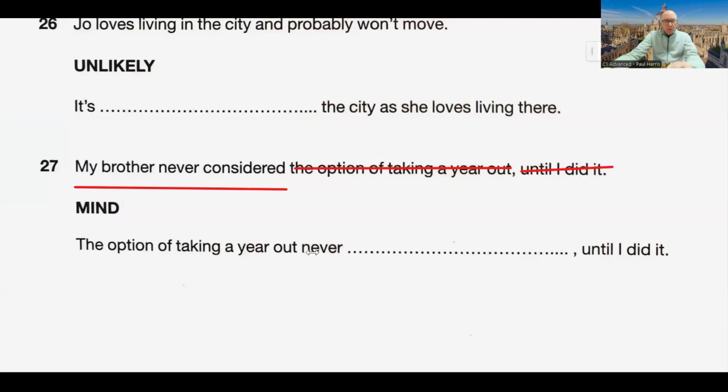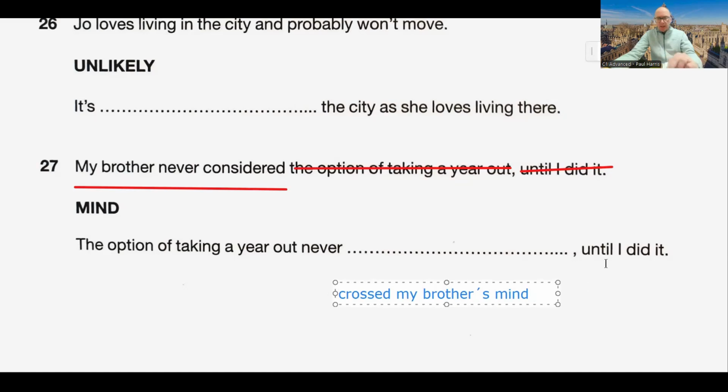Right. Okay, so what can we talk about here? "Never" looks like we've already got that here, so we don't need to talk about this. "Crossed my mind" is when you think about something. So that may well give us this idea of to consider. So what about: never crossed my brother's mind until I did it.